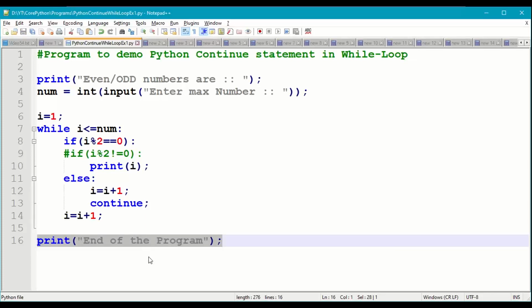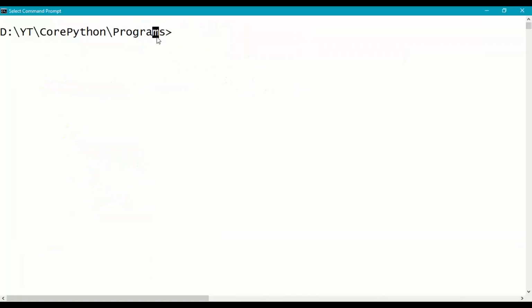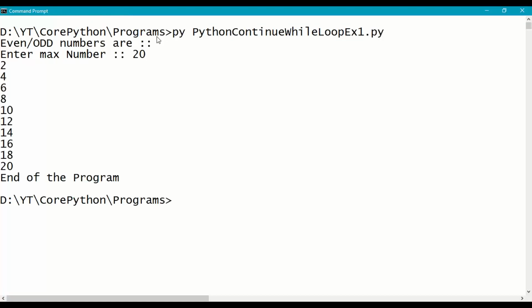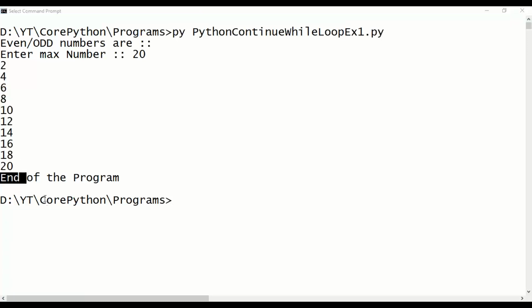Save this program, come to the command prompt where you have saved the program. So py python continue while loop example 1, run it. Enter maximum number 20. So under 20, 2 print, 1 continue, 2 print, 3 continue, 4 print, 5 continue, 6 print, so on till 20. When I value becomes 21, 21 less than or equal to 20 is false, come out, end of the program.